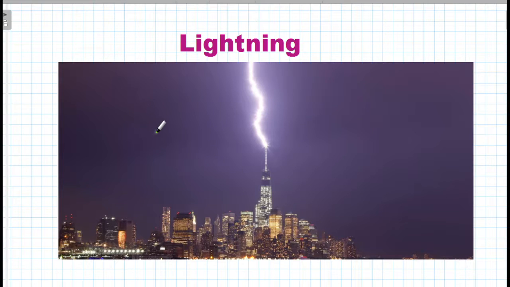There is a negative charge gathered at the bottom of the cloud. For this reason, the upper side of the cloud gains positive charge.